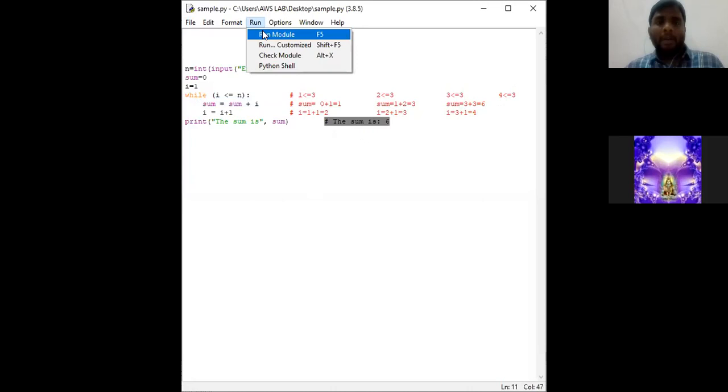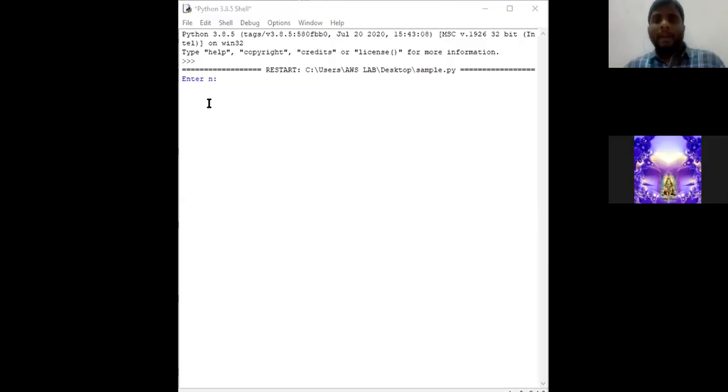Go to run module, go to the IDLE prompt, and here enter n or give any n value. So I am giving 3. The output which we need to get now is "The sum is 6". This is the basic program of using a while condition.